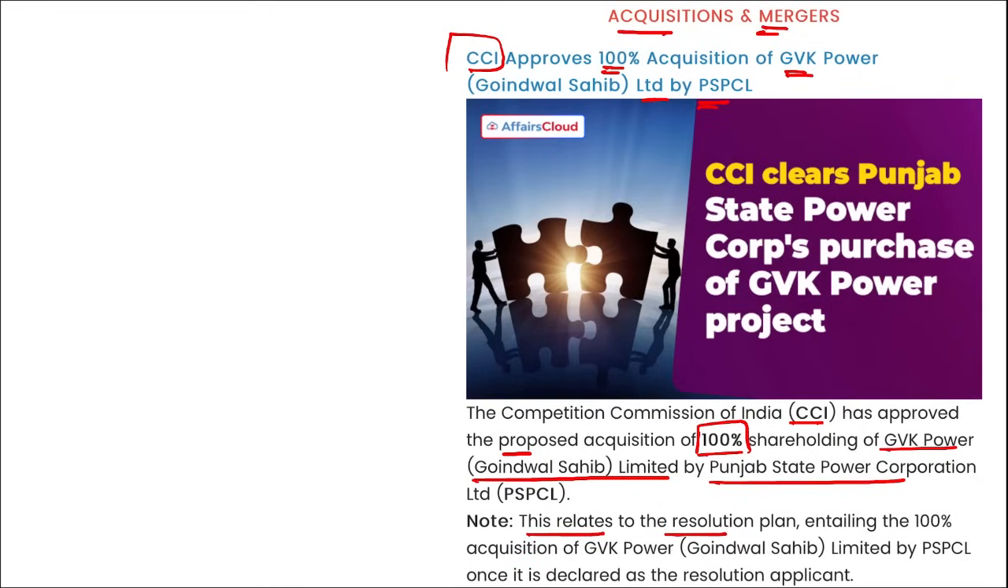This relates to the resolution plan entailing the 100% acquisition of this GVK Power Limited by PSPCL once it is declared as the resolution applicant. So PSPCL will be acquiring 100% of the GVK Power directly. Remember this, right? And PSPCL is your Punjab State Power Corporation Limited.